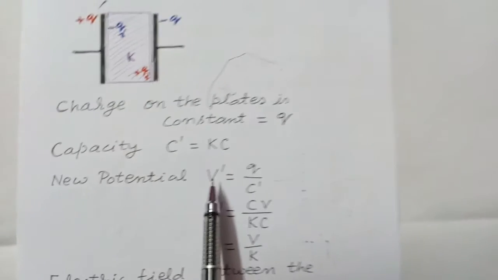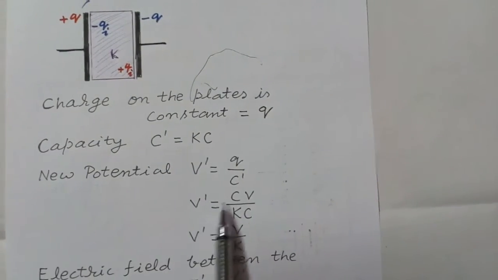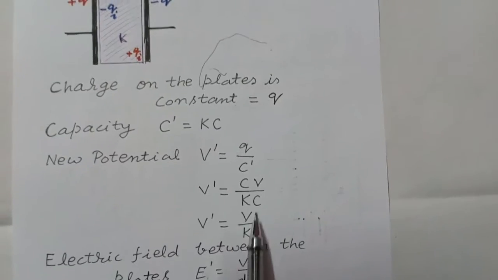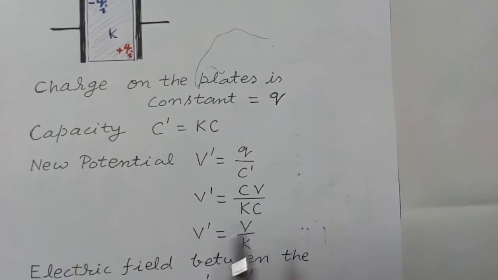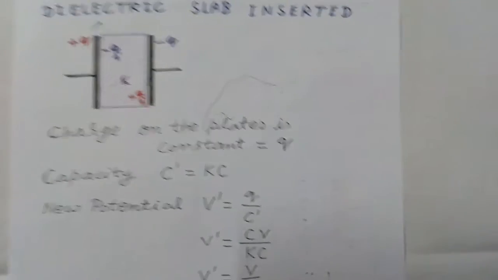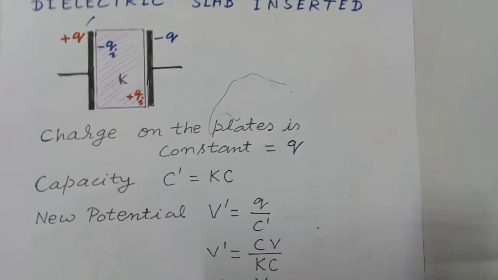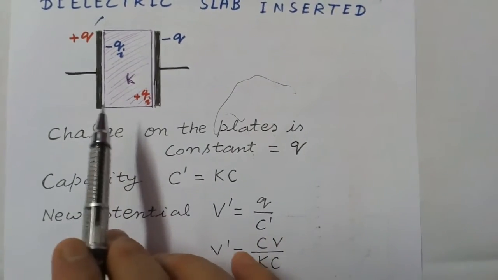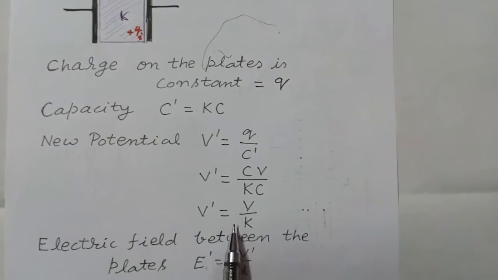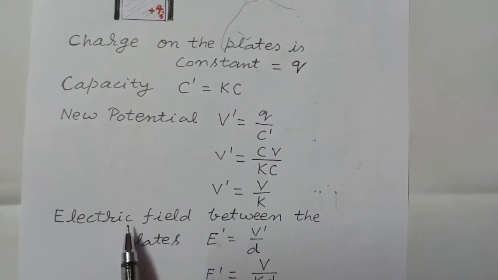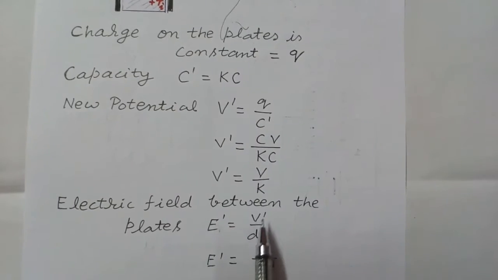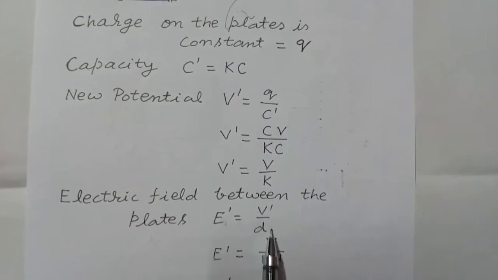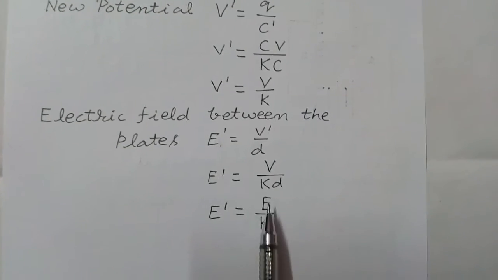New potential V dash is equal to Q upon C dash. So V dash is equal to CV upon KC. So V dash is equal to V by K. Therefore potential difference between the plates now decreases. It decreases from V to V by K, where K is dielectric constant, and electric field between the plates E dash is equal to V dash by d. So electric field also decreases, electric field becomes E by K.